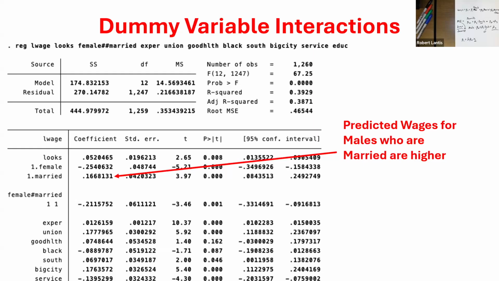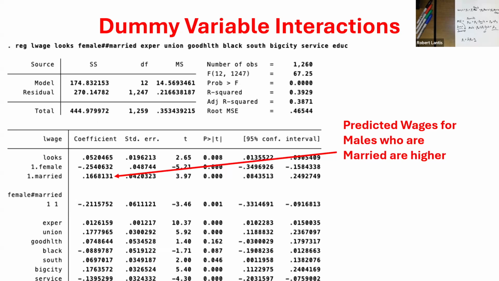Now, what would the total marginal effect be of being married for a female? It would be the coefficient on married, but also add in the coefficient on the interaction term. Notice if I add these together, what is my total marginal effect? Negative, about 0.05, somewhere around there. So the marginal effect of being married for males is actually positive on wages, while for females, if they become married, the marginal effect on their wages is actually negative.